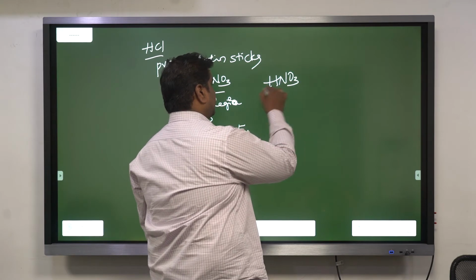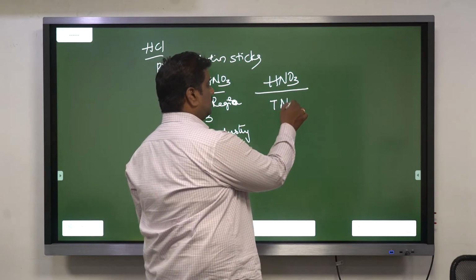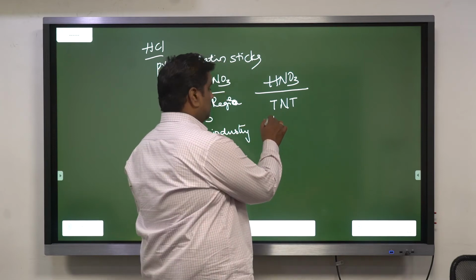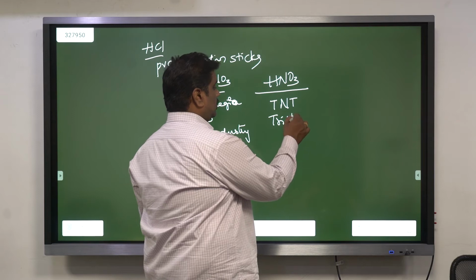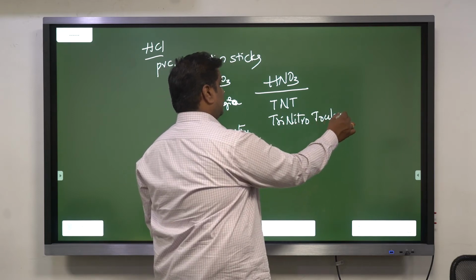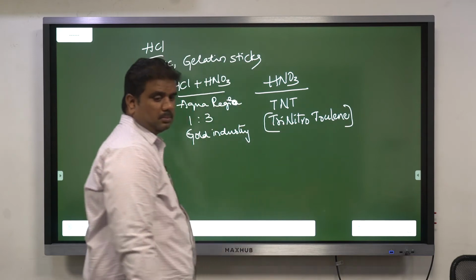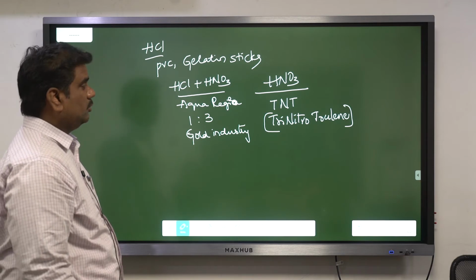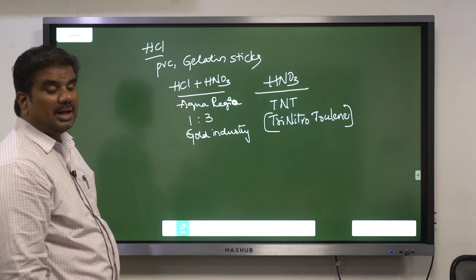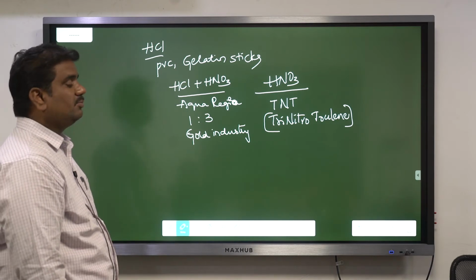When talking about nitric acid, it is used in the making of TNT, trinitrotoluene. It is an explosive material. HNO3 is used in the making of trinitrotoluene, an explosive material.